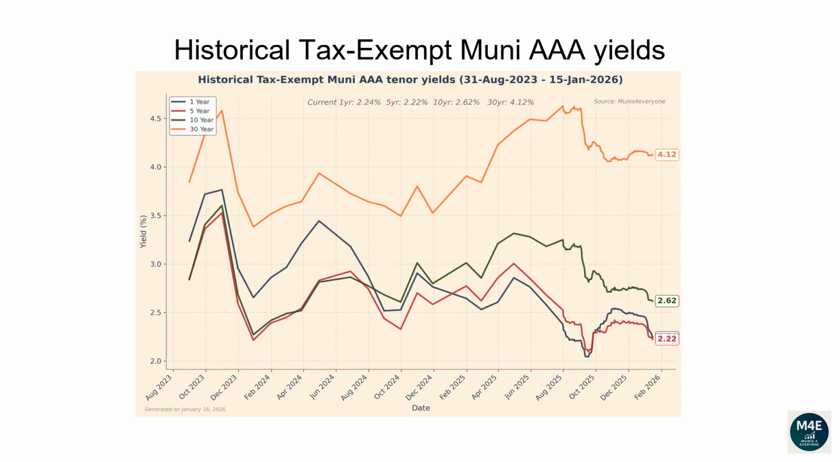This line plot and the next plot show how each tenor of the muni yield curve has changed over time. From the 31st of August 2023 to the 15th of January 2026, the 1-year yield has dropped from 3.24 to 2.24. The 5-year yield has dropped from 2.85 to 2.22. The 10-year yield has dropped from 2.84 to 2.62. The 30-year yield has increased from 3.85 to 4.12.